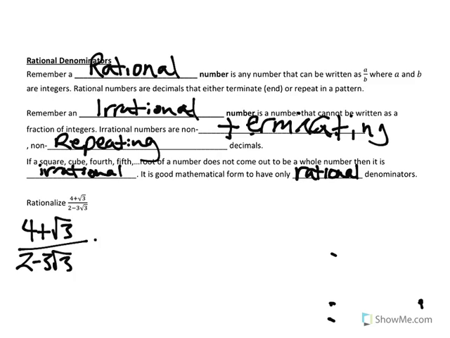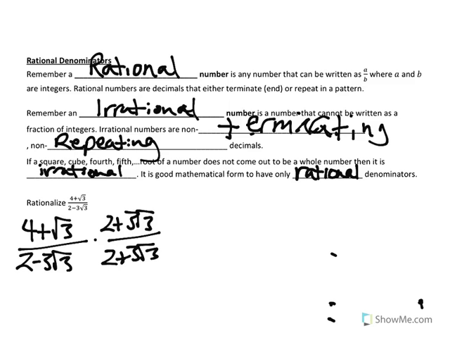And we're going to multiply both sides by 2 plus 3 radical 3 all over 2 plus 3 radical 3, which is the conjugate of the denominator there. So we're going to want to do this separately. We're going to separate that out.